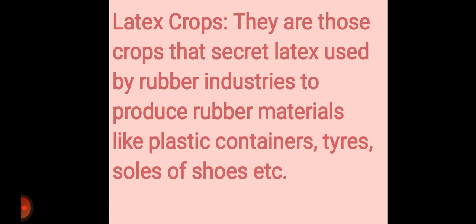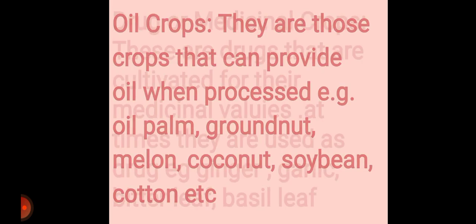So the crops that secrete latex, that is the raw rubber that rubber industries use to produce rubber materials like plastic containers, tires, soles of shoes, are called what? Latex crops, just like our rubber tree.